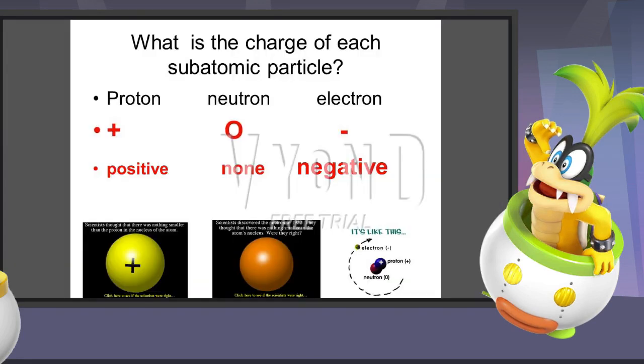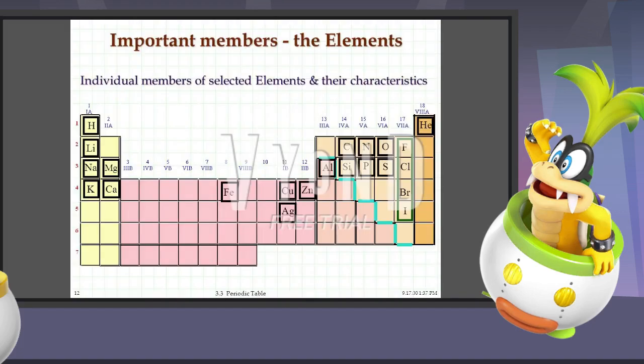It's also because the elements on the periodic table all have protons, neutrons, and electrons that help to determine the element's name. Why are the elements on the periodic table important? It is important because some elements have special properties.